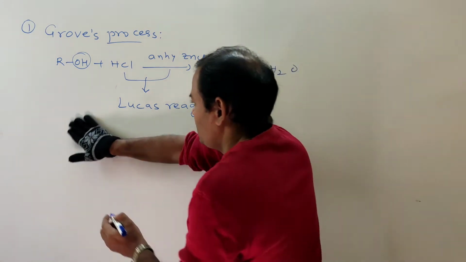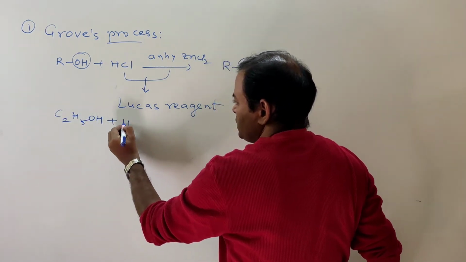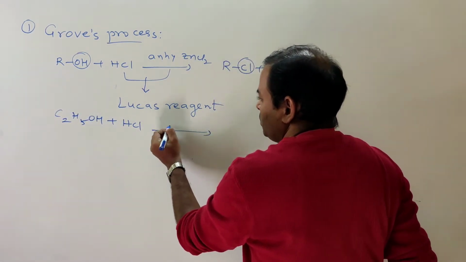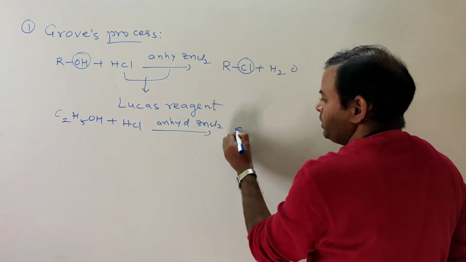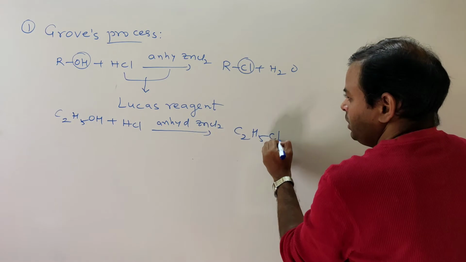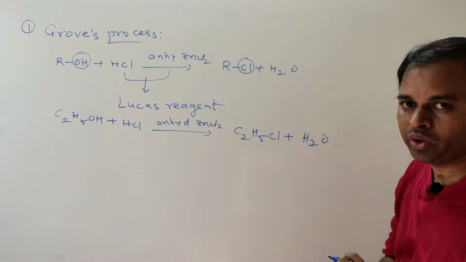If you take this reaction with ethyl alcohol, C2H5OH plus HCl with anhydrous ZnCl2, what does it give? C2H5Cl plus H2O, ethyl alcohol to ethyl chloride.